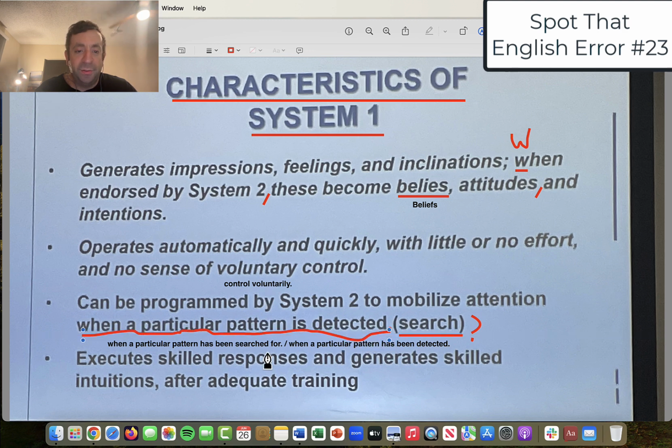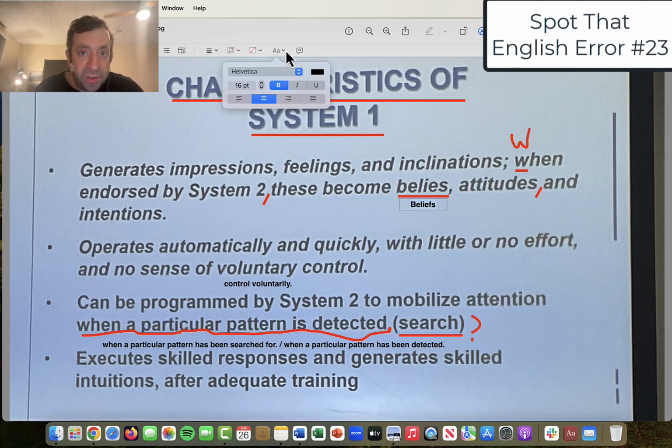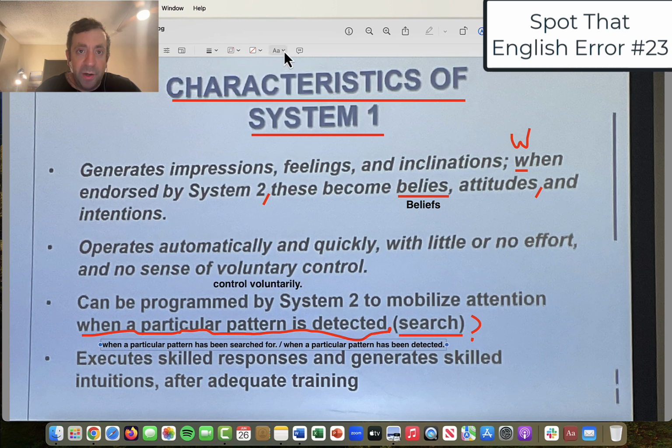And sorry, it's a little squiggly here. But again, look here, when a particular pattern has been searched for, period, or when a particular pattern has been detected. So that's another key change you can see in bold here. And let me just see if I can make this bigger in terms of size. There we go. All right, so you folks at home can see this better. Let me make sure you can see the changes I made in terms of the rewriting.